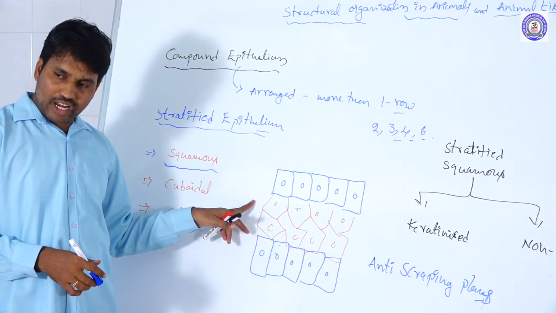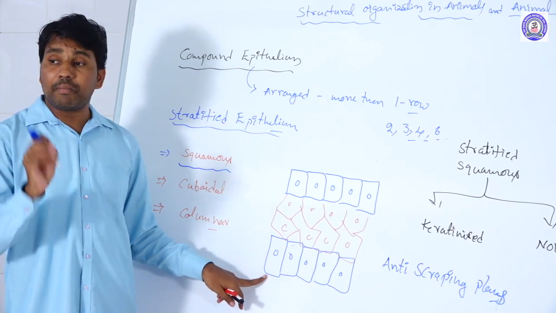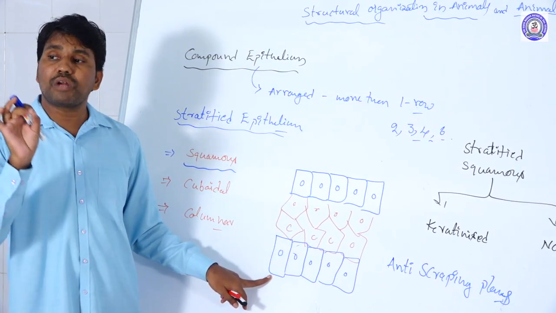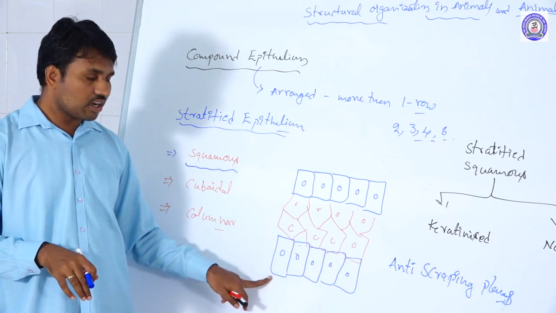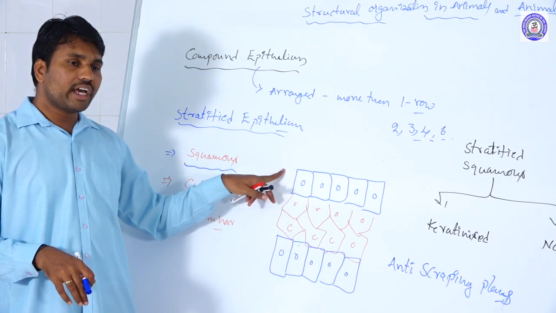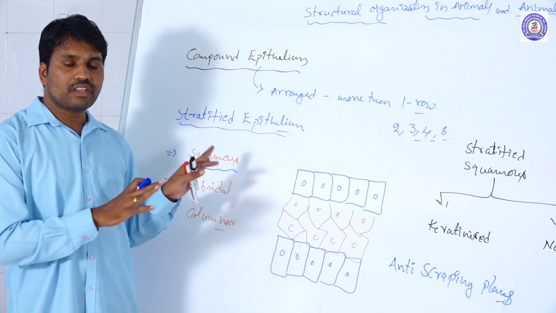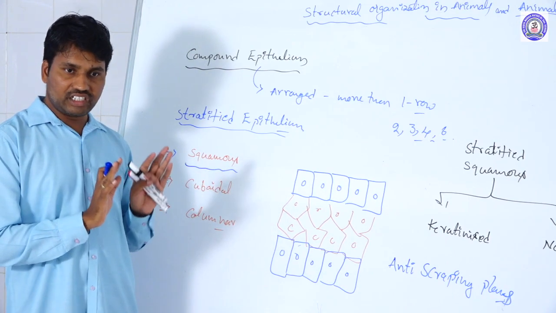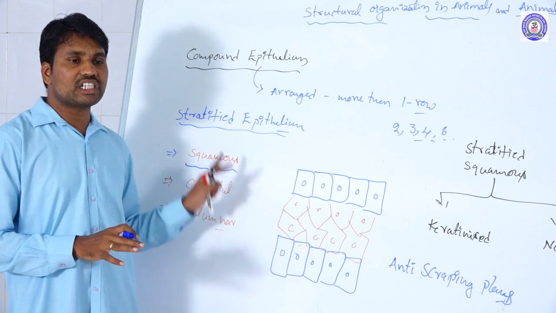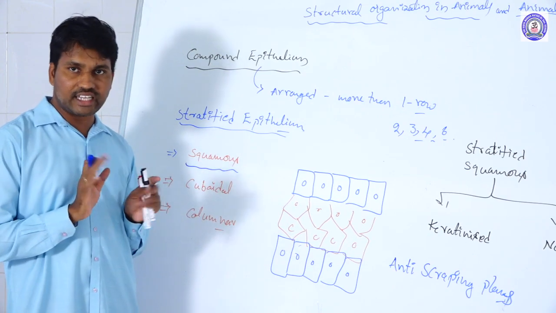The middle as usual, the inner lining is compulsorily formed by columnar epithelial cells. Inner columnar, outer cuboidal, middle as usual stratified epithelium. This is the difference between the squamous and the cuboidal cells.